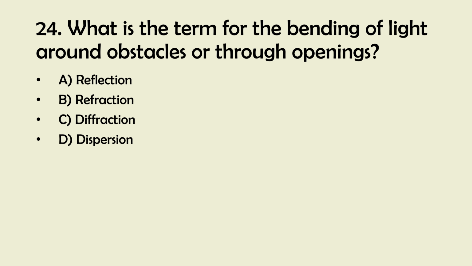24. What is the term for the bending of light around obstacles or through openings? A. Reflection. B. Refraction. C. Diffraction. D. Dispersion. And the right answer is